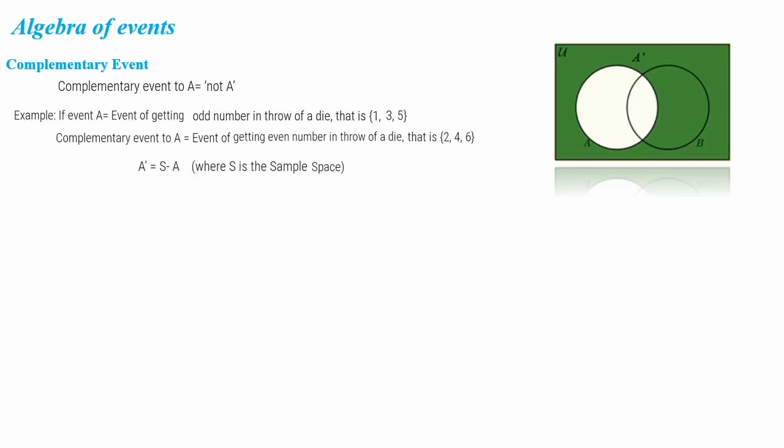As we know, if you consider this as a sample space, from that sample space we have to remove this A portion. The remaining all will be the complement of A. Next is the event A or B.